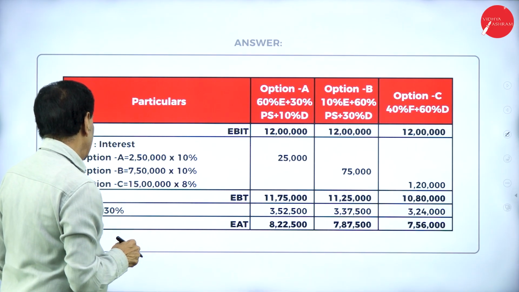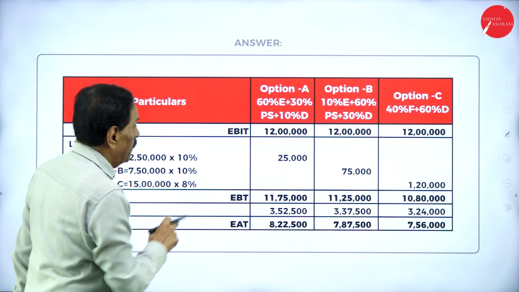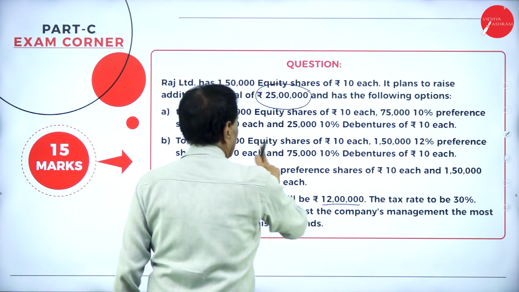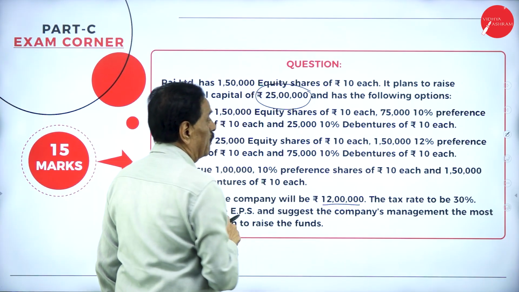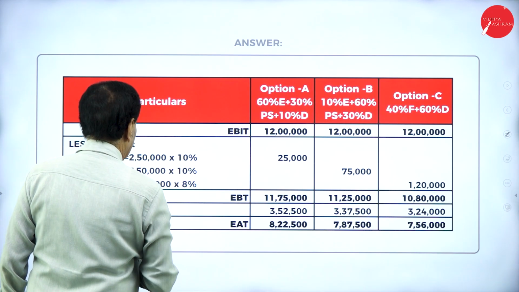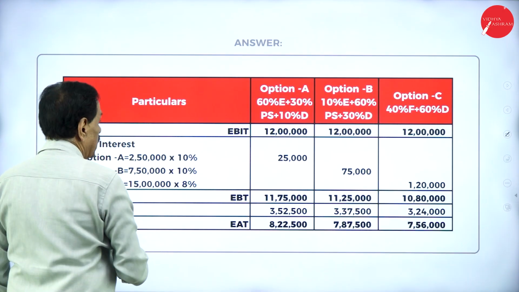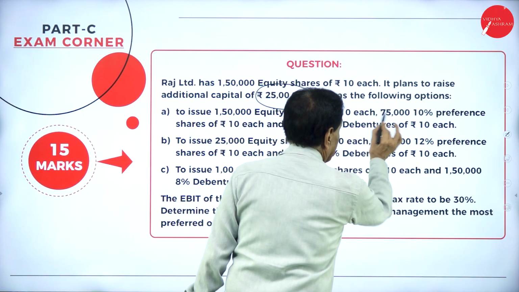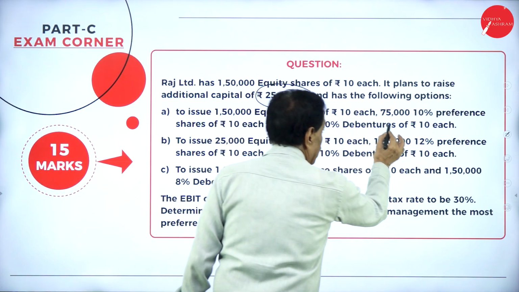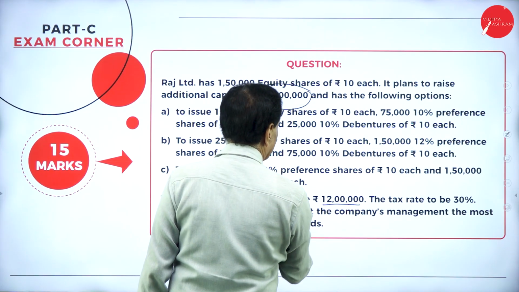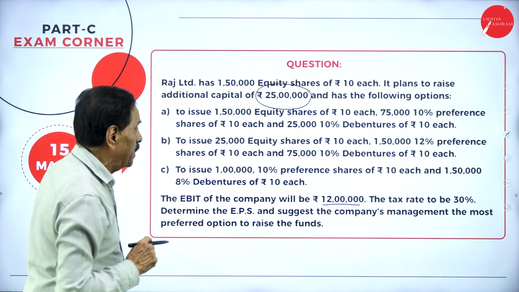Then interest on debenture. Where you have debenture here, how much debentures are there in the first case? Option A, 25,000 10% debentures of 10 each.